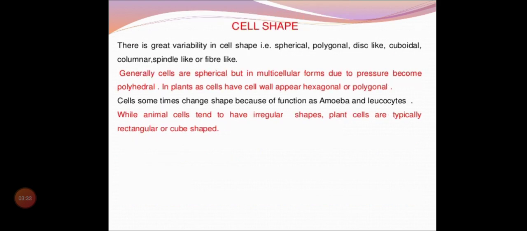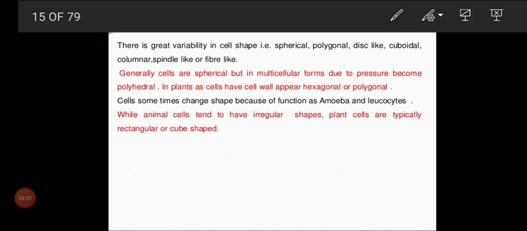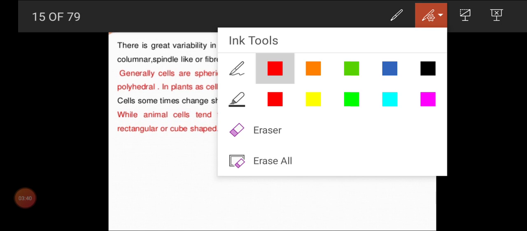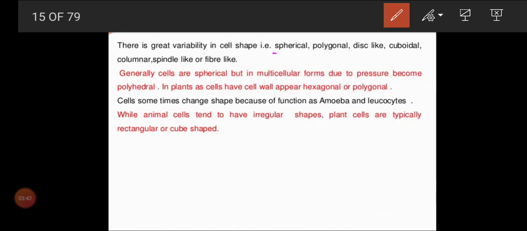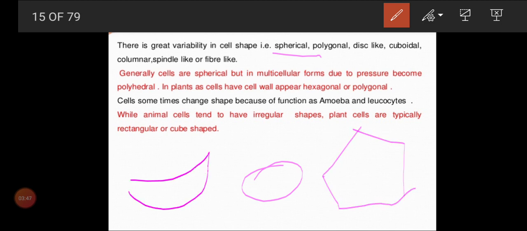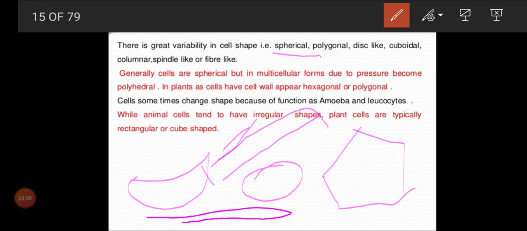And come to cell shape. Cell shape, we have learned, is not a constant shape. We can't say that every cell has a constant shape. So cell shape may be spherical, like round, or polygonal, or a disc-like structure, or a cuboidal structure, or columnar, like epithelial cells, or spindle shaped, like muscle cells, or a fiber, a lengthy fiber-like structure. So these we call different shapes.